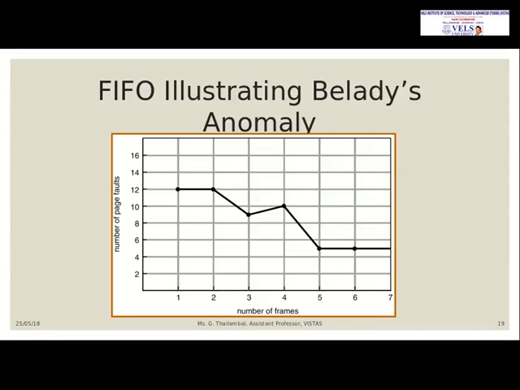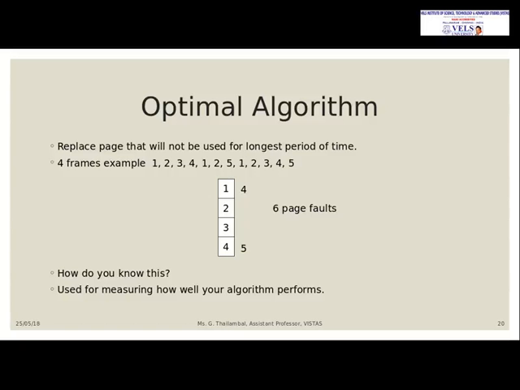And the main thing in operating systems is Belady's anomaly. Belady's anomaly is that the number of page faults gets increased whenever the number of frames gets increased. Normally, what we have seen is that whenever the number of frames gets increased, the page faults will not be increased. That is Belady's anomaly, which has been given in this diagrammatic representation. And the next algorithm is the optimal algorithm. Belady's anomaly is available only for the first in first out algorithm.